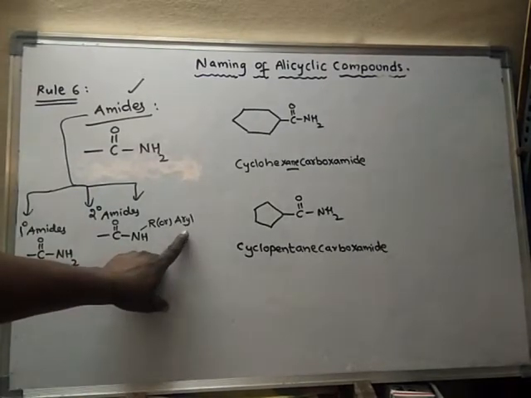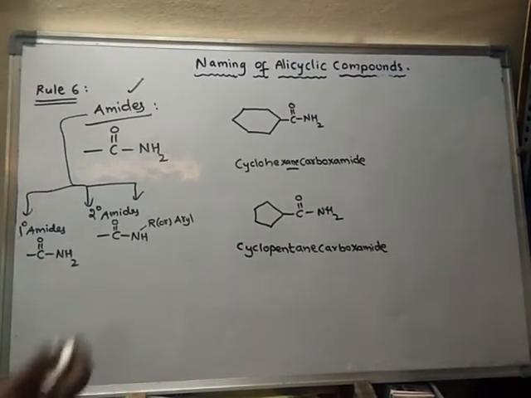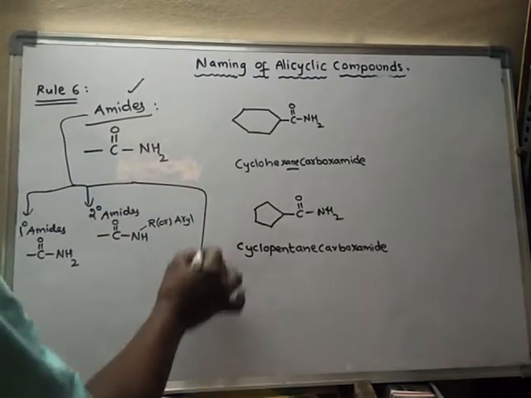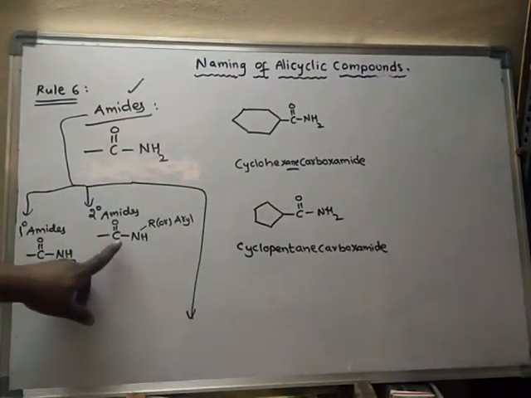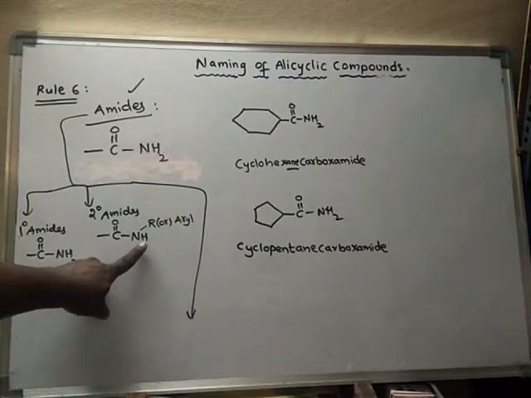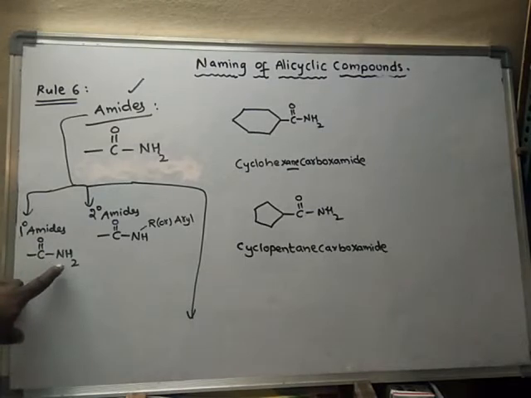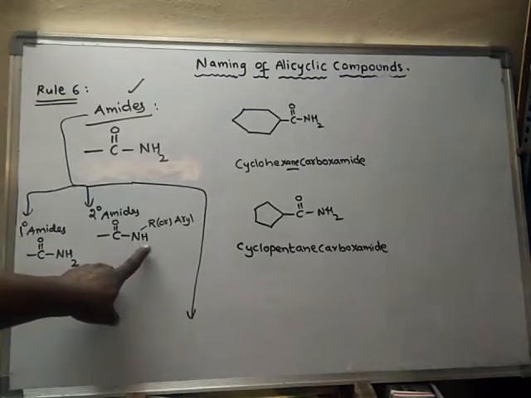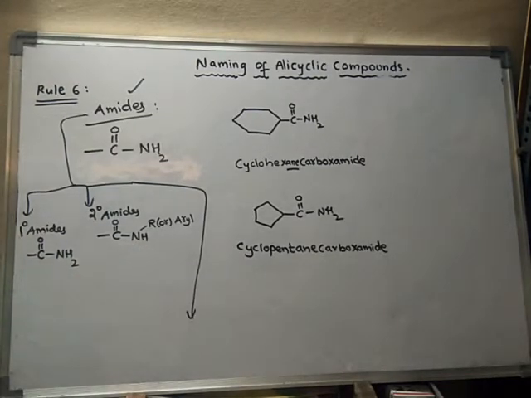So these compounds are said to be secondary amides. In secondary amides only one hydrogen is attached to nitrogen, but in primary amides, the nitrogen contains two hydrogens.